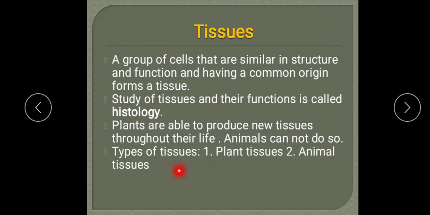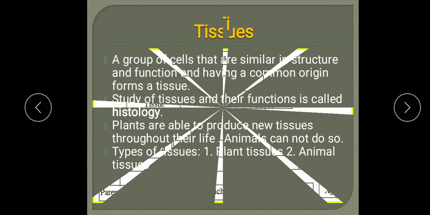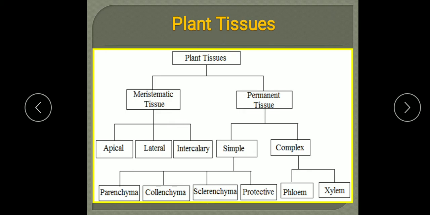Now the types of tissues. As living organisms are divided into two major categories, plants and animals, tissues are also of two types, plant tissues and animal tissues. Now we'll start with the plant tissues. Plant tissues are divided on the basis of their stage of development and dividing capacities. First, into two categories, meristematic and permanent.